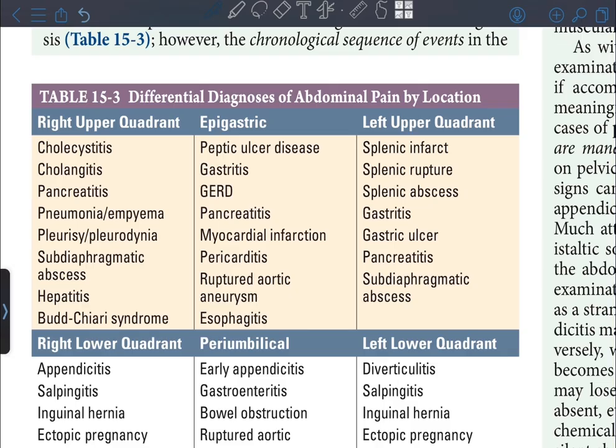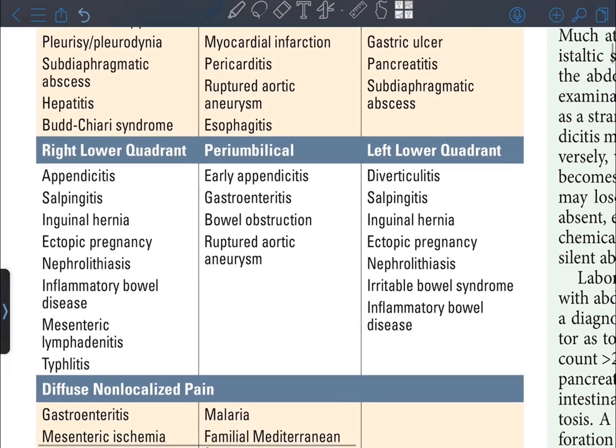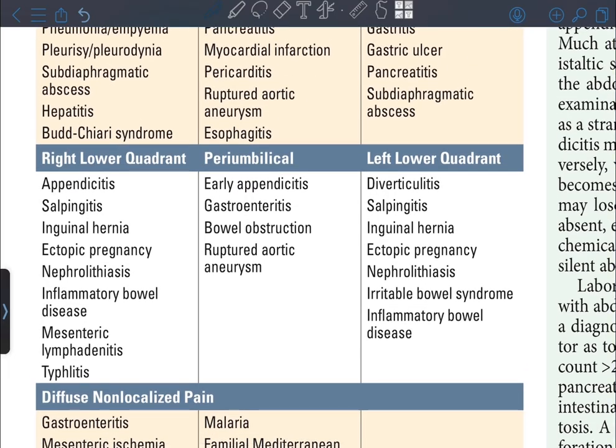Right lower quadrant: appendicitis, salpingitis, inguinal hernia, ectopic pregnancy, nephrolithiasis, inflammatory bowel disease, mesenteric lymphadenitis, typhlitis. Periumbilical: early appendicitis, gastroenteritis, bowel obstruction, ruptured aortic aneurysm.